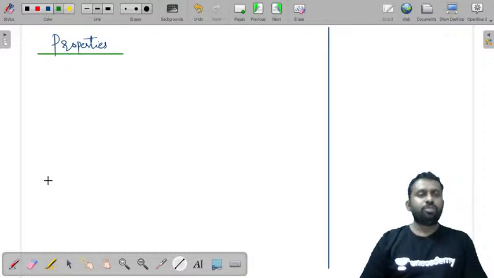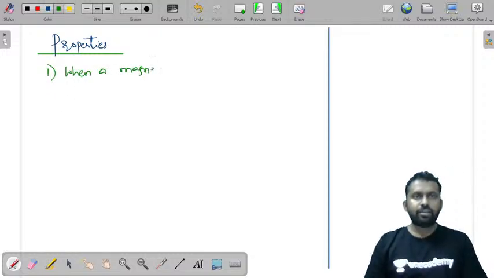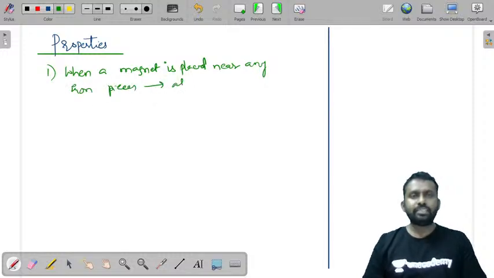If you look at the properties of magnets, the first one is: when a magnet is placed near any iron pieces, it attracts them.